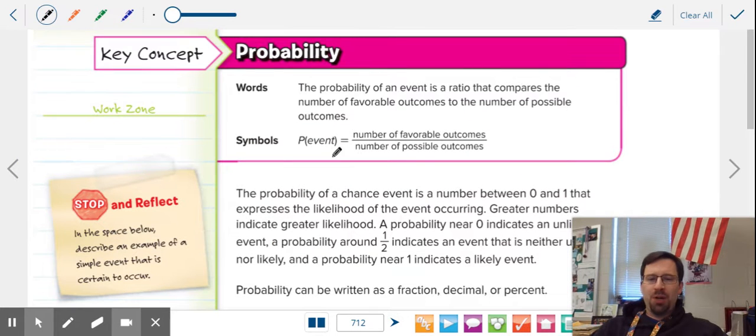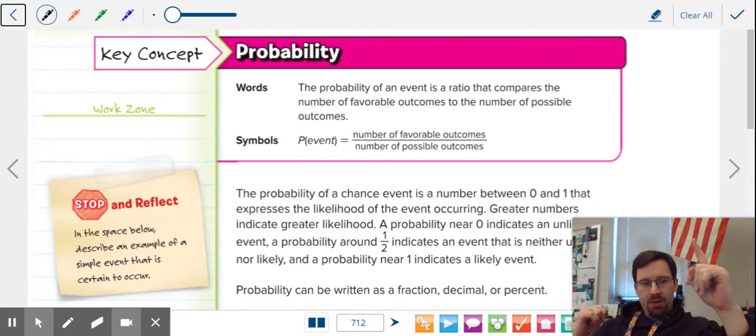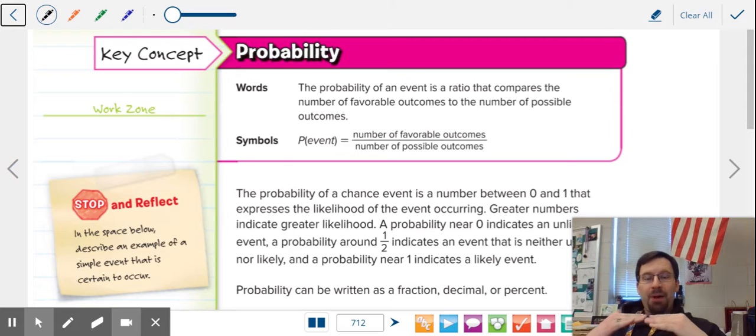You calculate the probability by taking the total number of outcomes you want versus the total number of outcomes there are. If we look at something like the Powerball lottery, when you buy a ticket, you have one chance out of how many total tickets are there to possibly buy? 336 million.